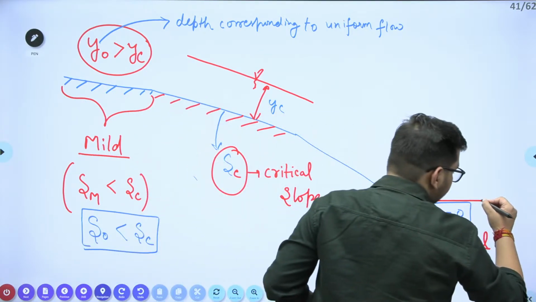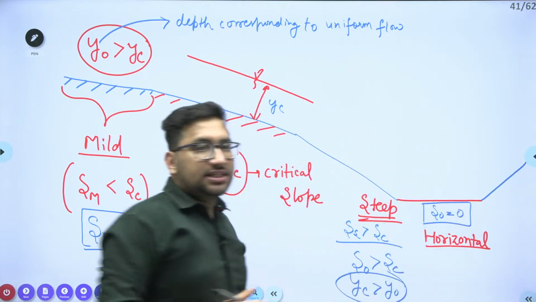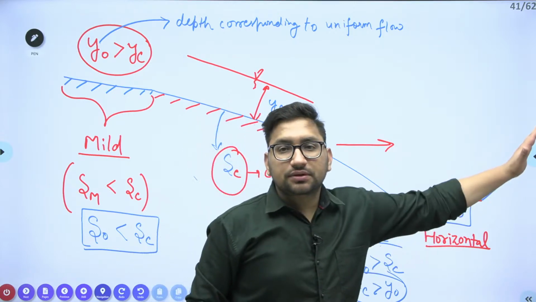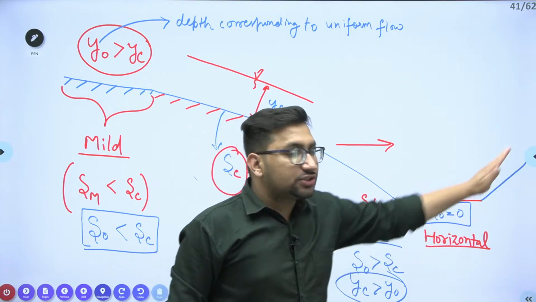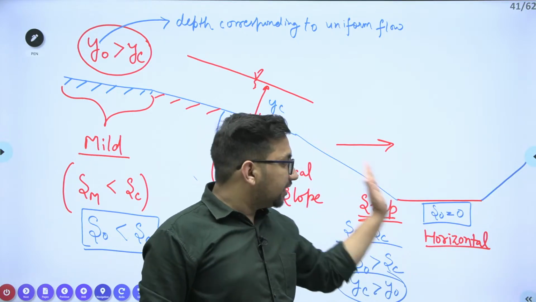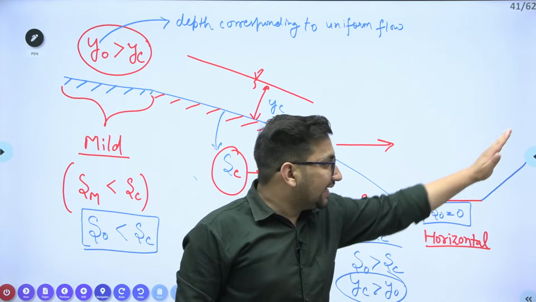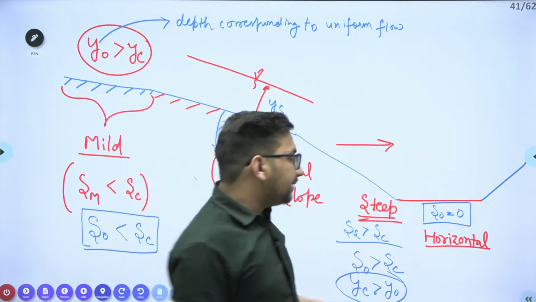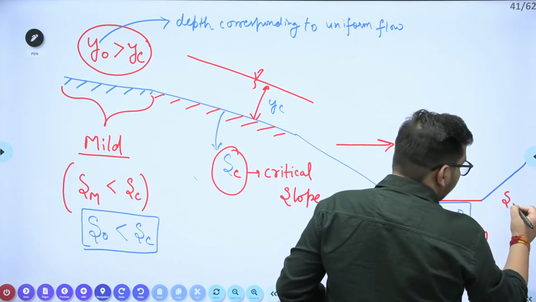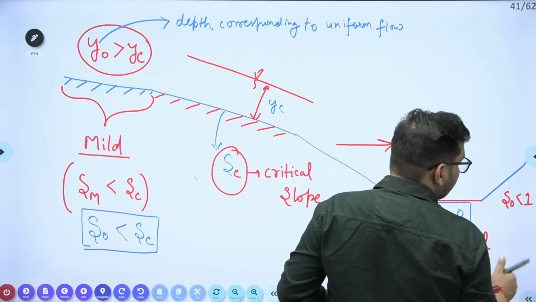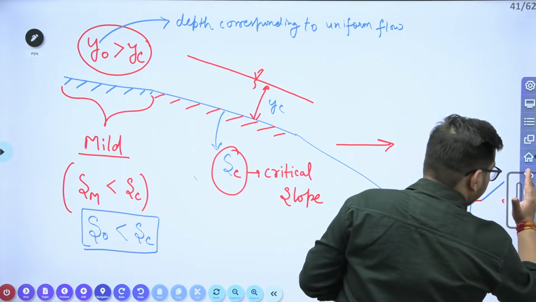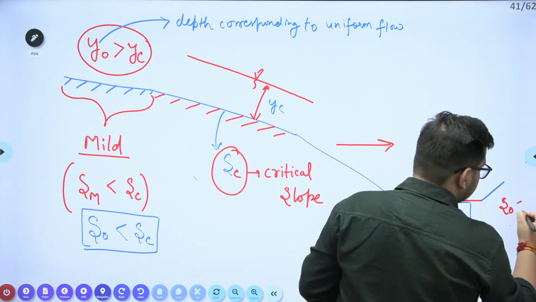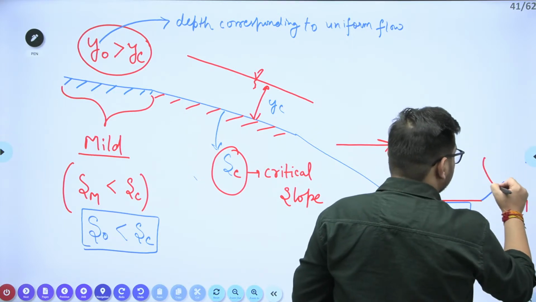And let's suppose the channel slope is like this. The water is flowing in this direction and the channel slope is like this. It means, can we say this particular slope is negative if I am taking this other slope as positive? So this increase in the slope value along the direction of flow will be your negative slope. If this channel bottom slope is negative, or less than 0, this particular type of slope we call an adverse slope.